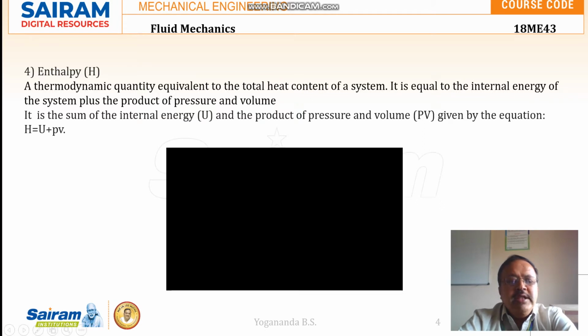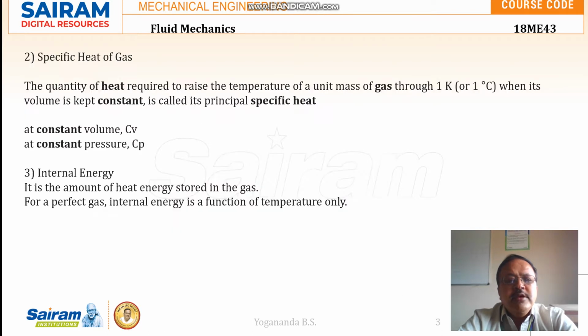Okay, so internal energy plus the product of pressure and volume. The sum of internal energy and the product of pressure and volume, U plus PV, will give the enthalpy of the system. Enthalpy is a thermodynamic quantity which is equal to the total heat content of the system.